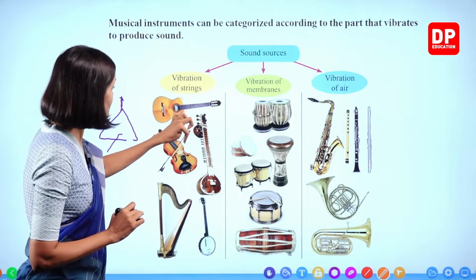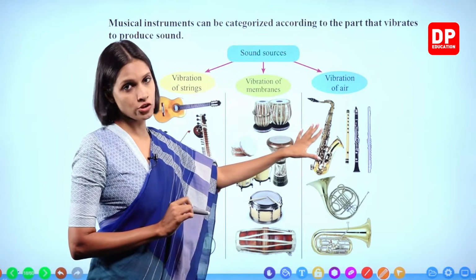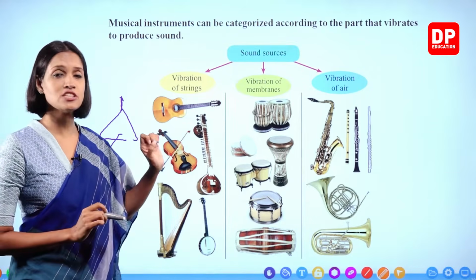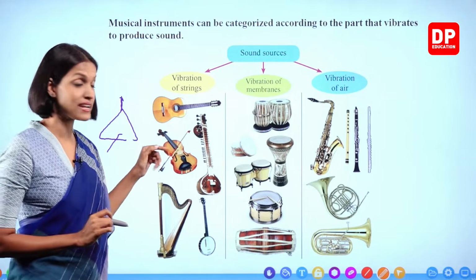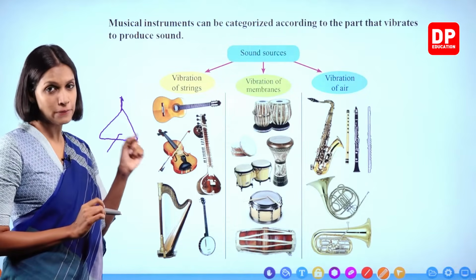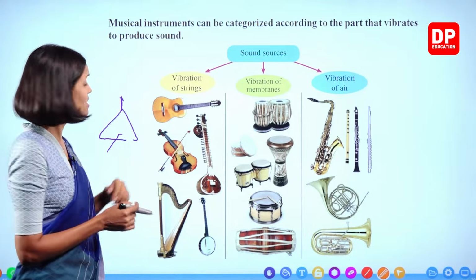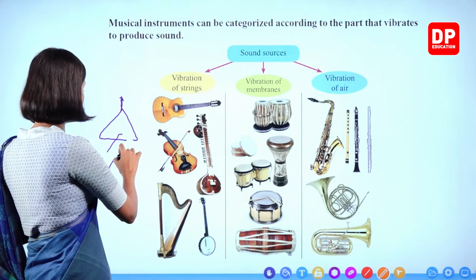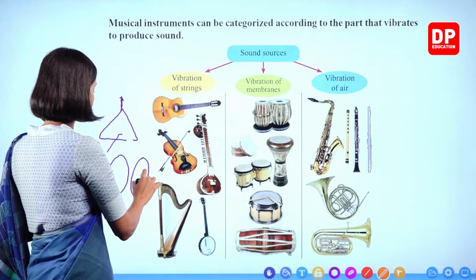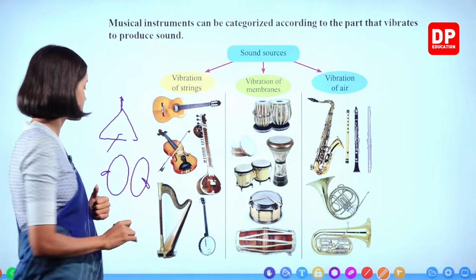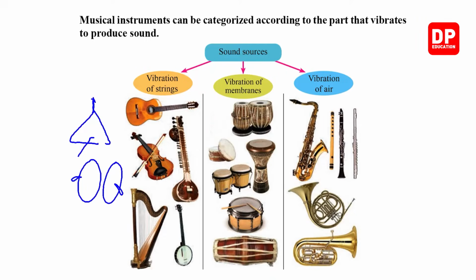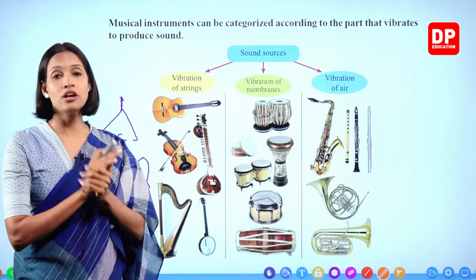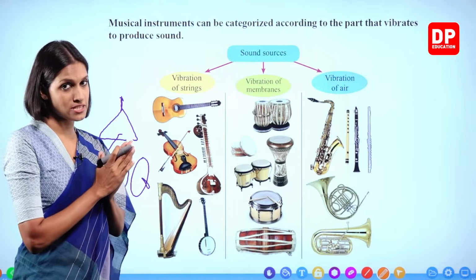Now here, given the strings, membranes and air columns, this instrument does not have any of these things. So which part vibrates? That is the metal bar, metal piece. Right, children? And you must have seen cymbals, huge circular metal plates. There are two handles. So in order to play this instrument, you have to vibrate the metal column or the metal bars, metal plate.